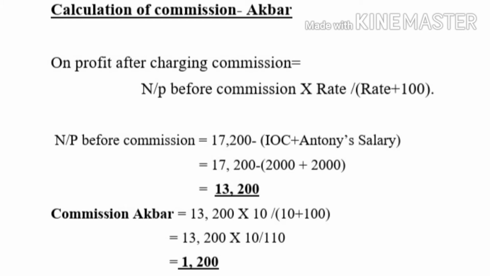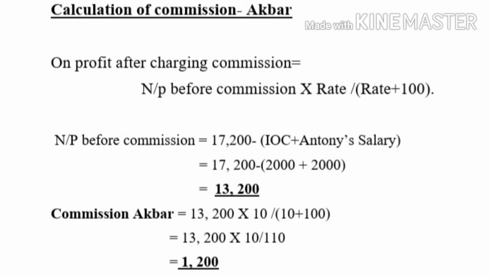In this question, all the items, the debit side and credit side, we already recorded in the profit and loss appropriation account. Now we have to get net profit by deducting interest on capital and Anthony's salary from the profit.